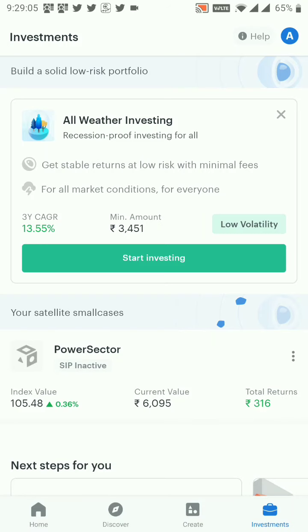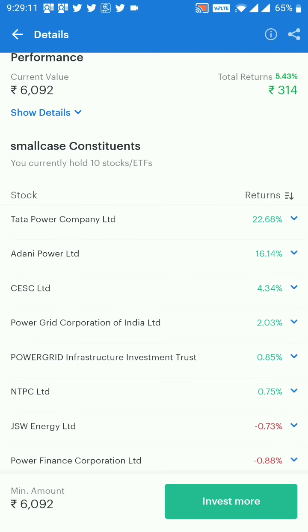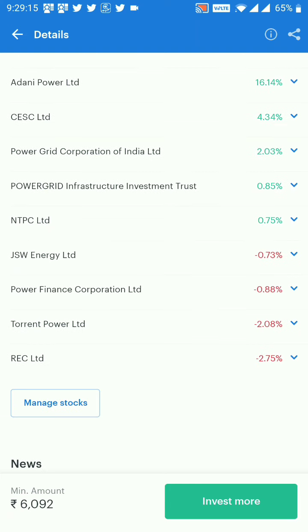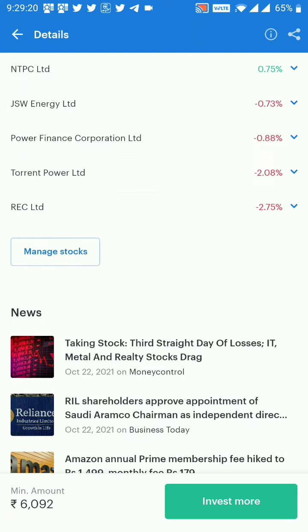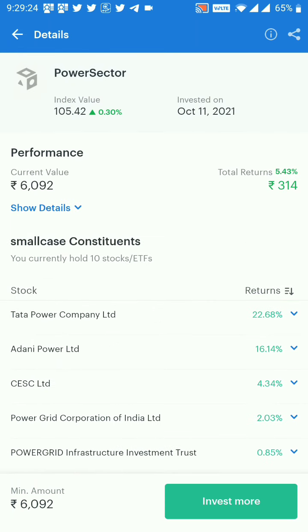In this, I have created one power sector SIP. You can see the stocks it has: Tata Power, Adani, CSE, Power Grid, NTPC, JSW. So these are the stocks that I created. Minimum investment amount is 6,092, and we can invest from here.